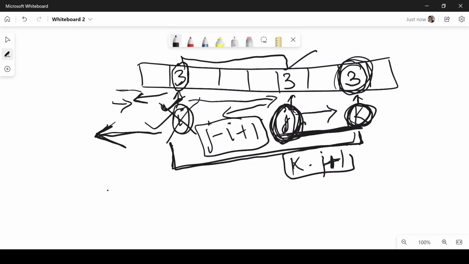So that means now if you look into the main algorithm, we need to traverse from left to right, and for every value we need to see whether we have seen that value till now or not.